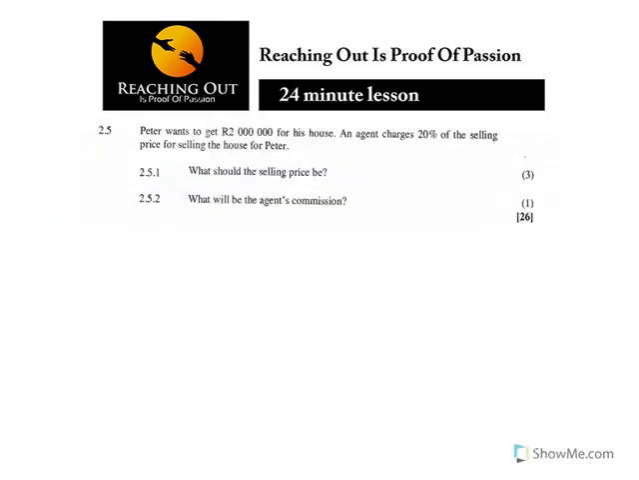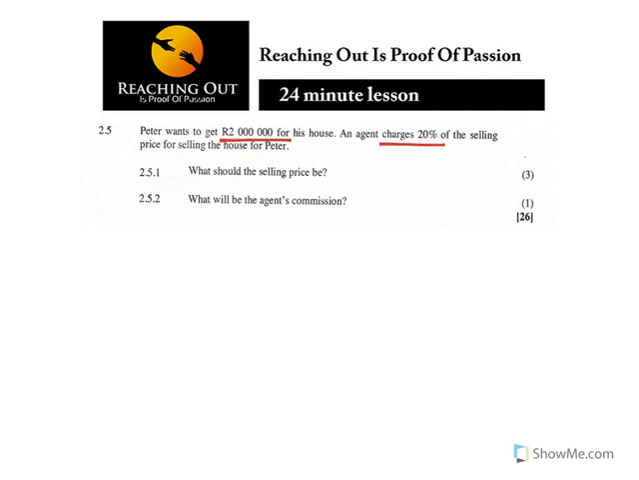Moving on, 2.5. It says, Peter wants to get 2 million for his house. Okay, so he's selling a house, so he wants to get 2 million. An agent charges 20% of the selling price for selling the house for Peter.